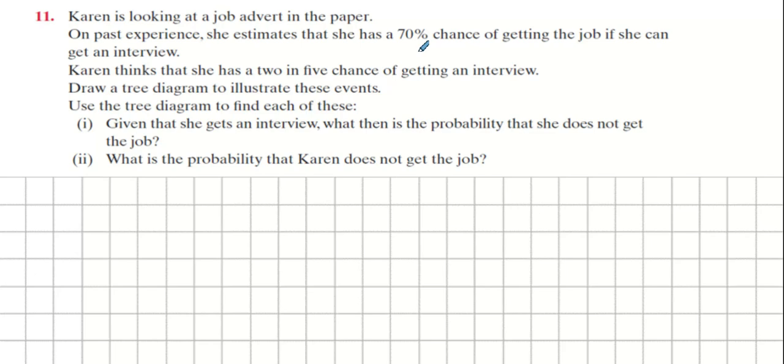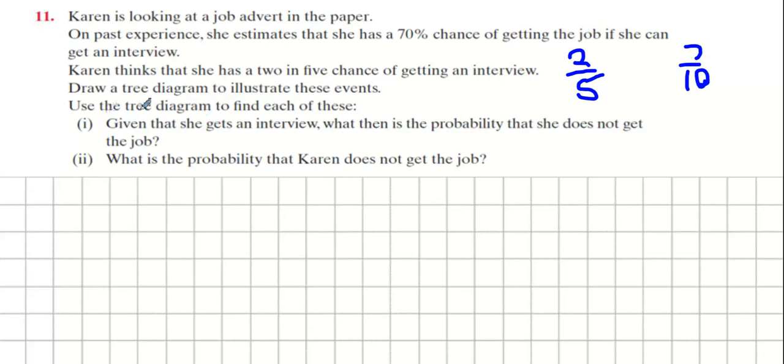advert in the paper. On past experience, she estimates that she has a 70% chance of getting the job if she can get an interview. Karen thinks that she has a 2 in 5 chance of getting the interview. Once she gets the interview, she has a 7 in 10 chance of getting the job. So once she lands the interview, she's 70% accurate with the interview. Yep. Now, use the tree diagram.